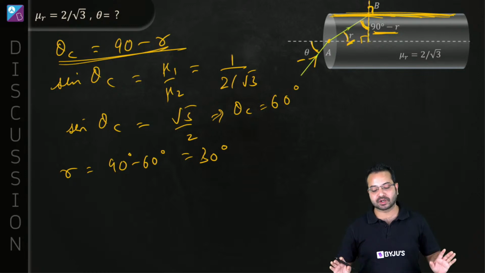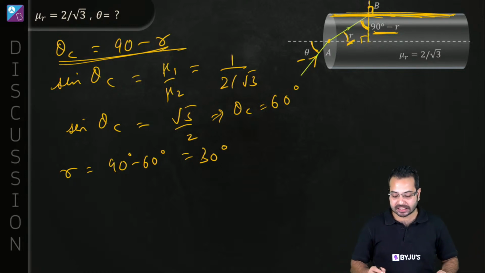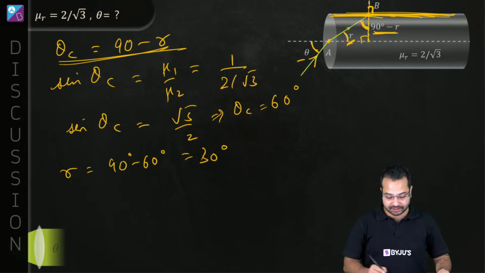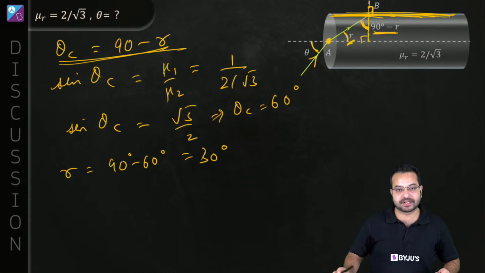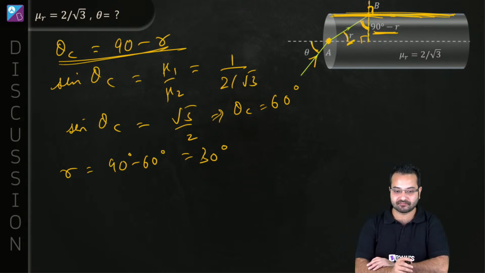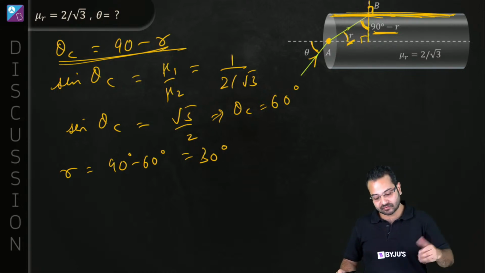But our job doesn't end there. We have to calculate theta. Can we calculate theta? At this point, there is refraction. And this is refraction at a plane surface, which means we can very well use Snell's law. Can we do that? Of course we can do that.